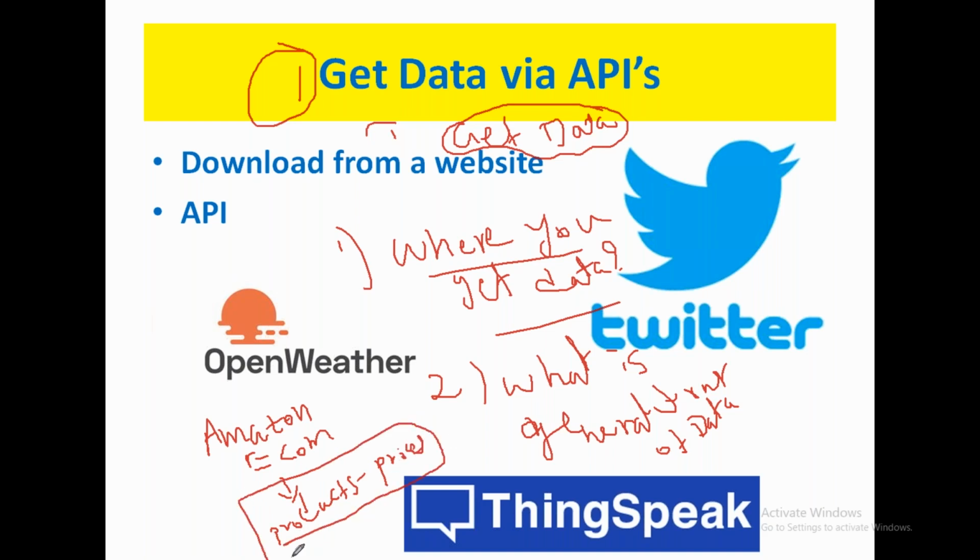Where is this data available? This data is available in the website, right? So in the Amazon website.